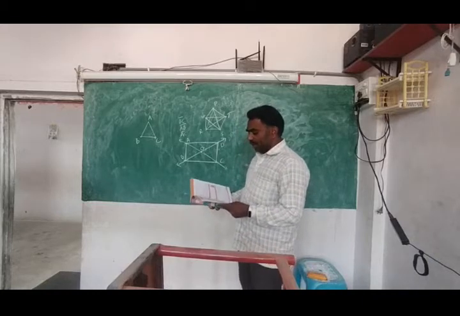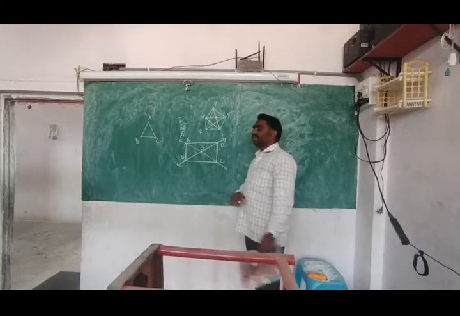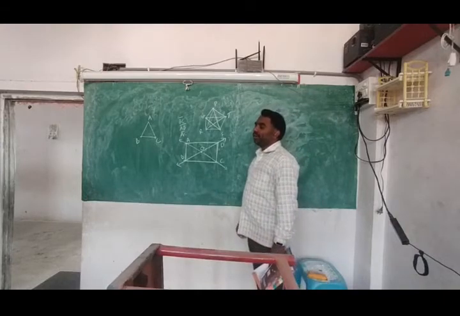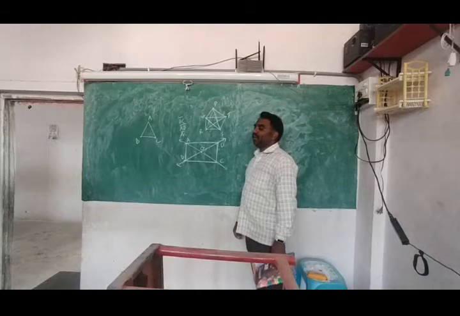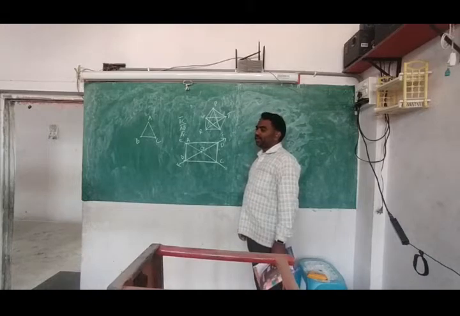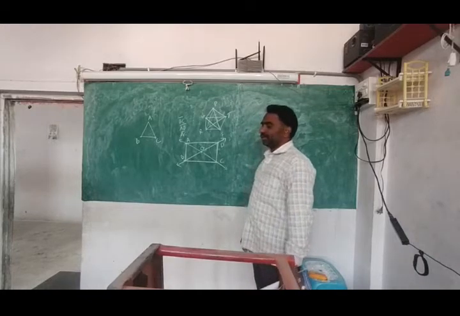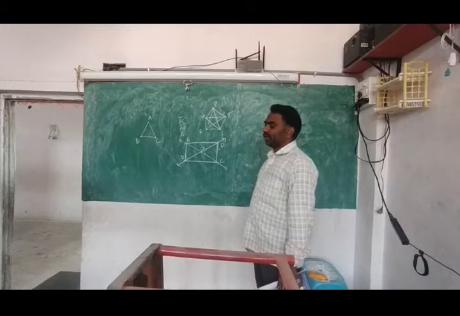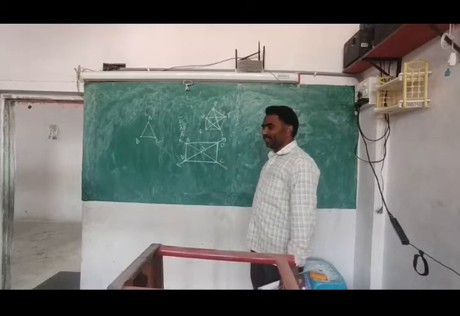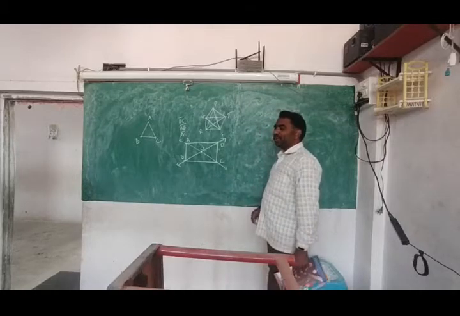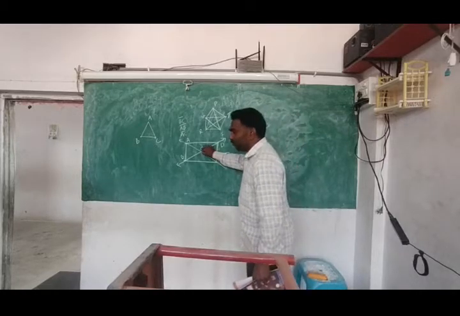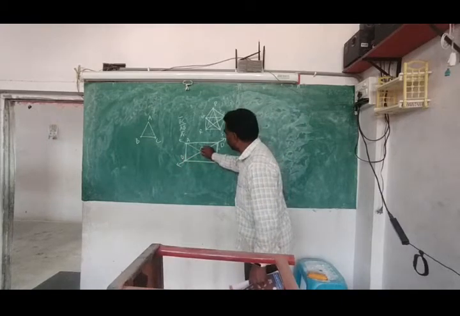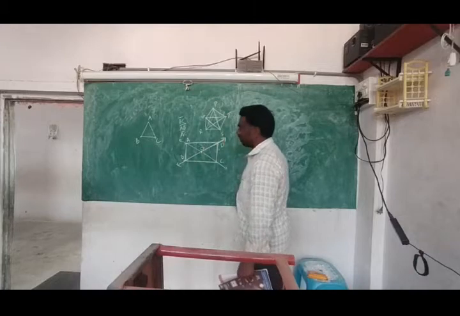Okay, next one. Any 3 rays. Ray means you know, one end point must be there, and on the other side, no end point. So what are the rays you can see here? See here in this picture, rays mean one end point, and the other is not there. You think from O you started. Only this is one ray, no? Yes.